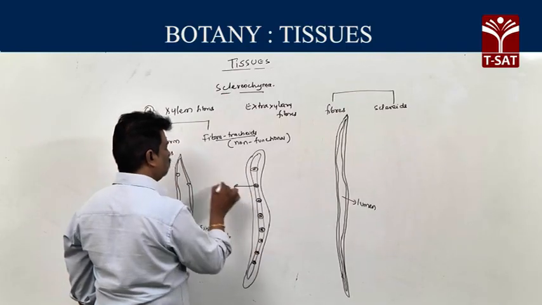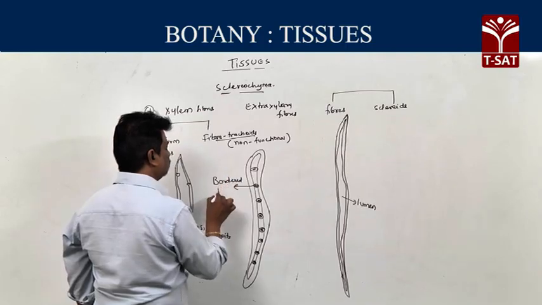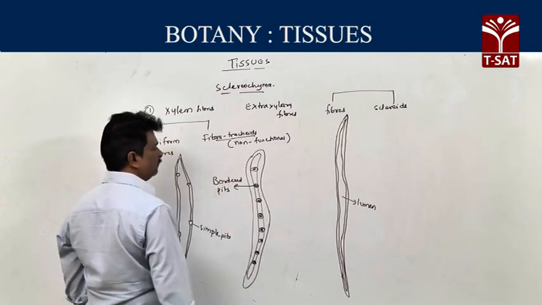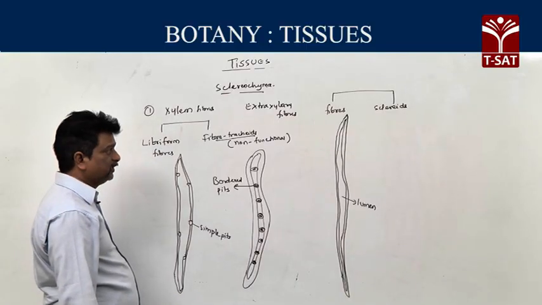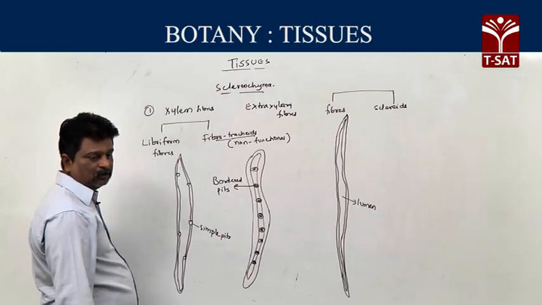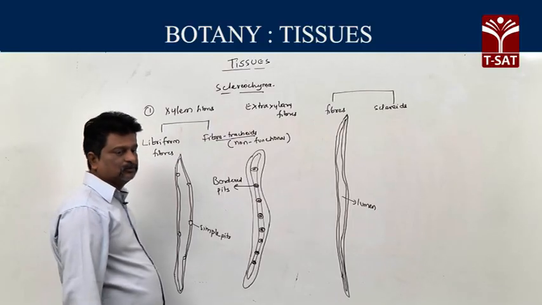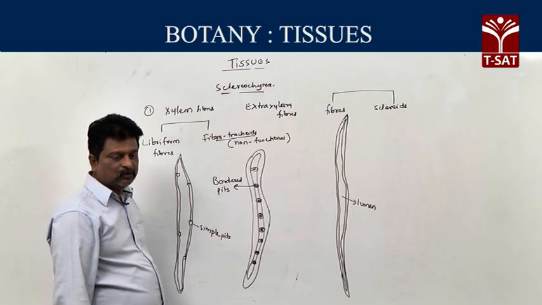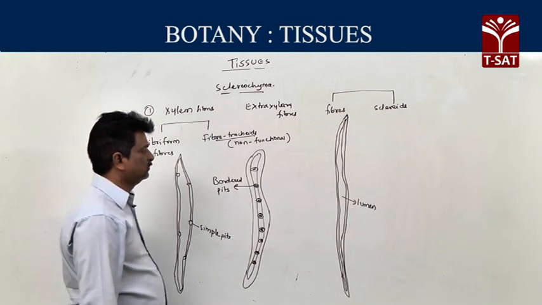Actually, what are pits? Pits are unthickened areas. Unthickened areas present on the primary wall are called primary pit fields. Primary pit fields are traversed by cytoplasmic strands called plasmodesmata.